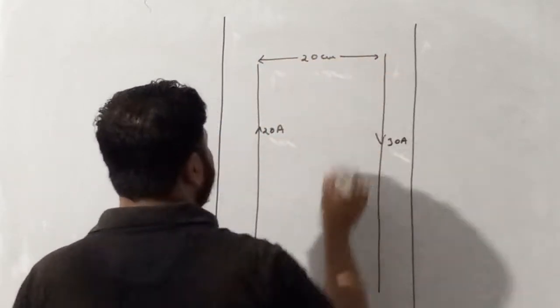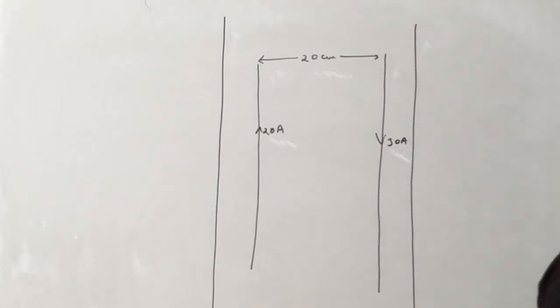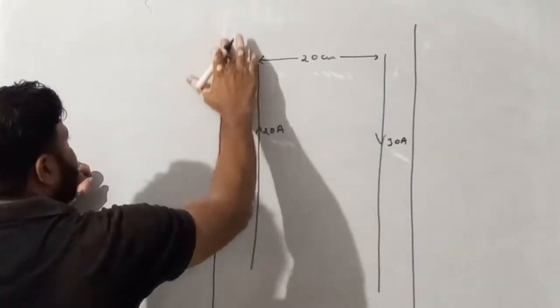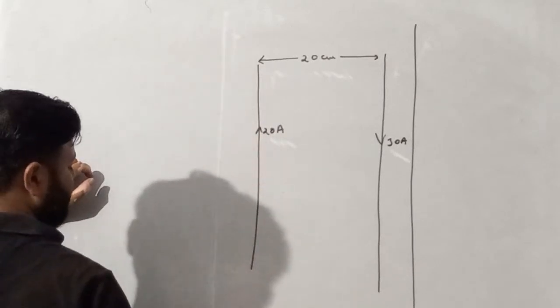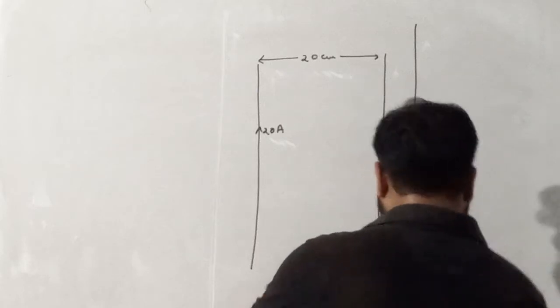Find the magnitude and direction of magnetic field at points P, Q and R.